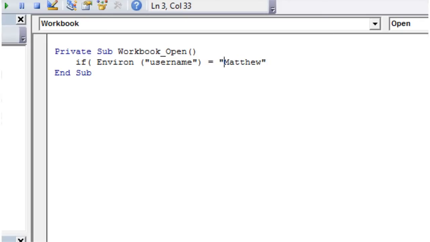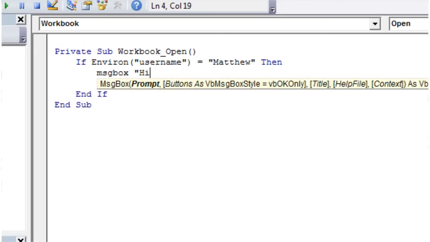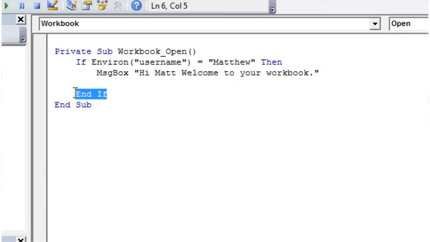put in our speech marks, we don't need that first bracket, then and if, so then this code is only going to run if the user is me. If they are, it's going to come up with a message box, says hi Matt, welcome to your workbook. If not, I want it to kick the user out, so let's put